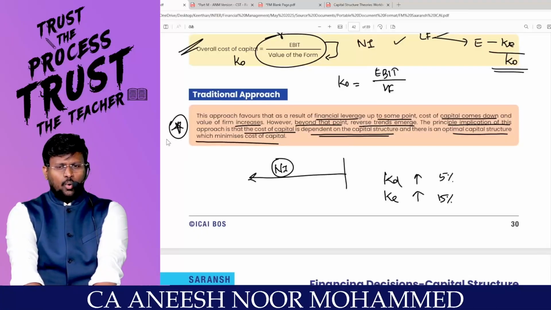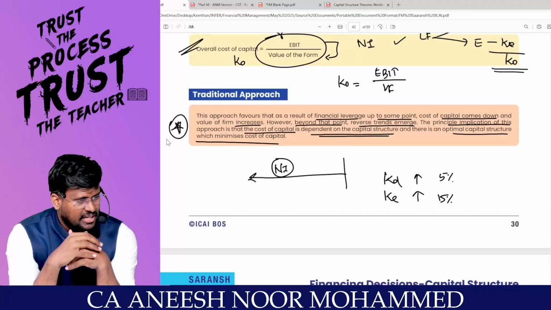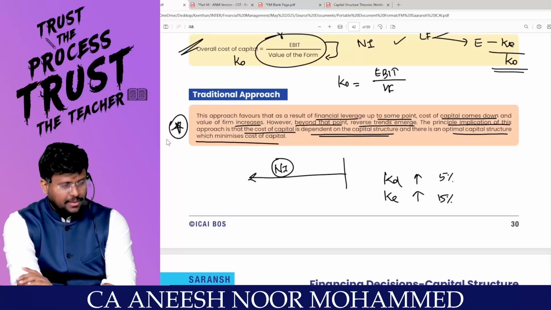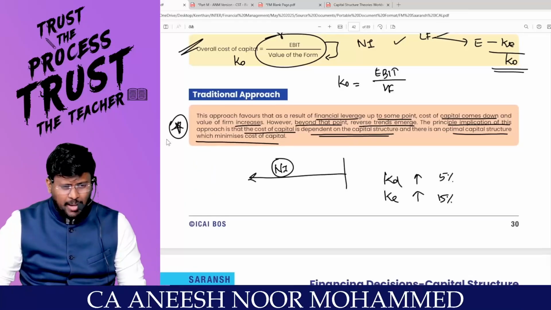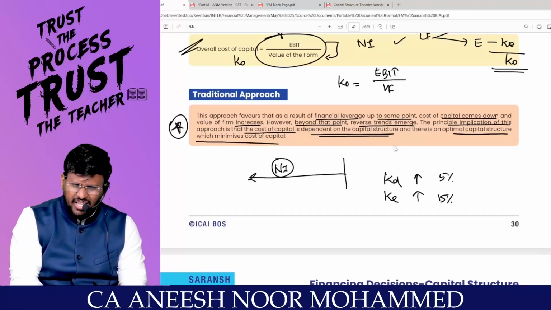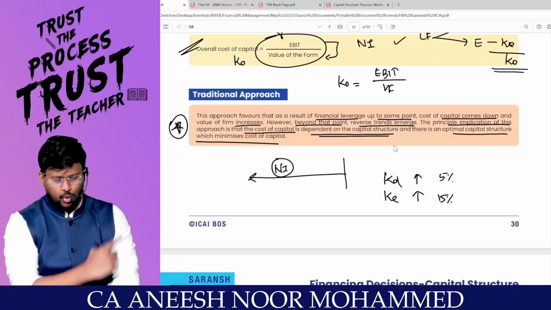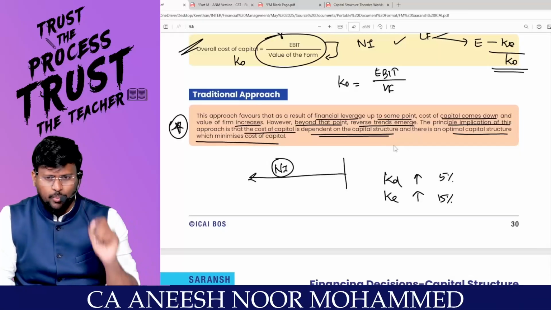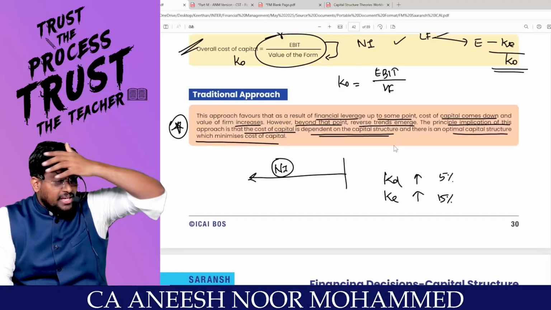NI is saying that KD is constant, KE is constant, and KO is variable. Correct, sir? Yes, sir. KO is variable. Whereas NOI is saying that KD is constant, KO is constant, and KE is variable. Able to appreciate? The traditional approach is saying that when you inject debt into the capital structure, initially KO reduces. But if you inject more and more debt, KD increases, and KE also increases. The proportion of increase in KE will be much higher than that of KD. Because of that, KO increases, and if KO increases, the value of the firm decreases.